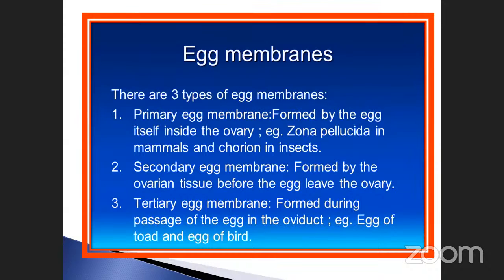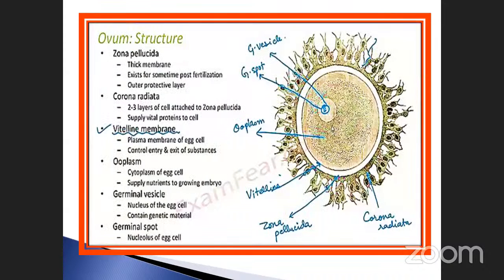Sometimes they may ask a question in the match the following format. For the next one, see here, once again, this is the egg. What are the layers present in it? The zona pellucida. This is the layer called the zona pellucida. It is a thick membrane that exists for some time post-fertilization, an outer protective layer. This one is the inner one, and this one is the outer one.